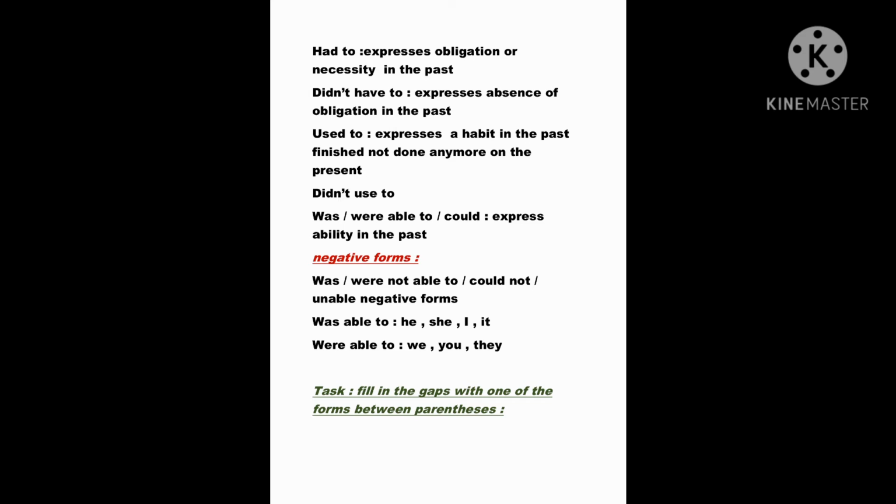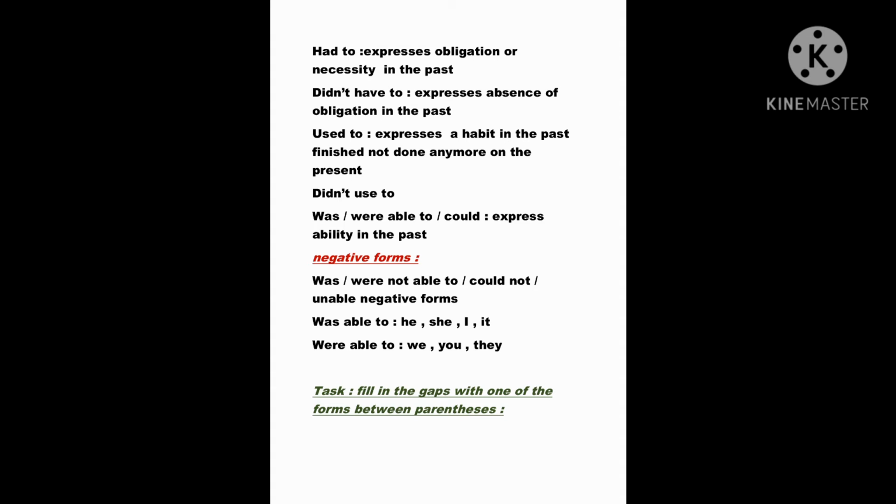For the remainder, had to expresses obligation or necessity in the past. Didn't have to expresses absence of obligation in the past. We can replace it with are not obliged to. Used to expresses a habit in the past, finished, not done anymore in the present. Didn't use to. Was, were able to, could express ability in the past. Negative forms, we said, was, were not able to, couldn't, unable.